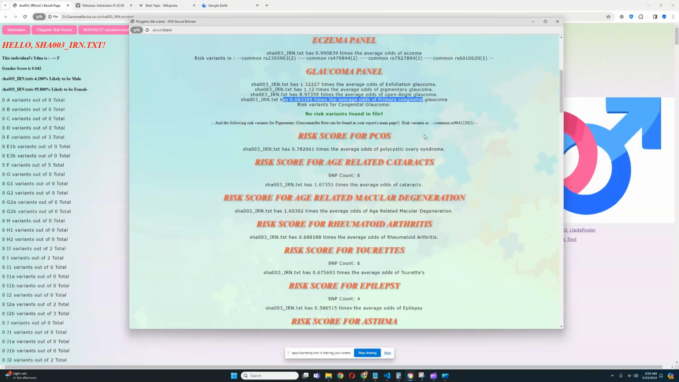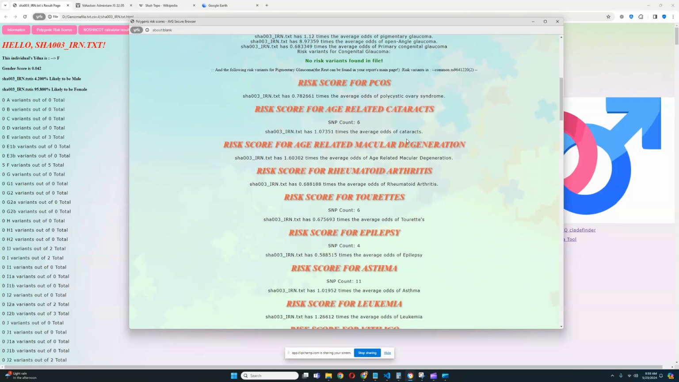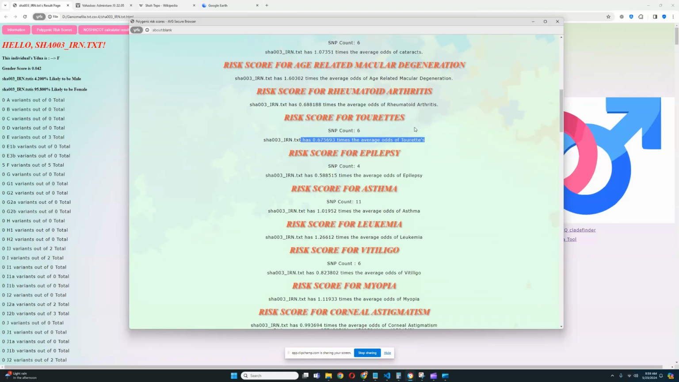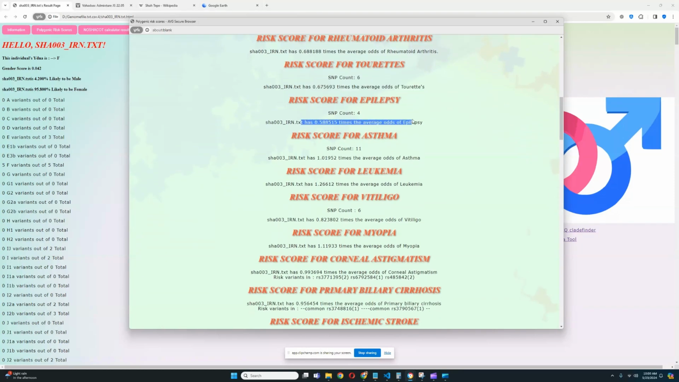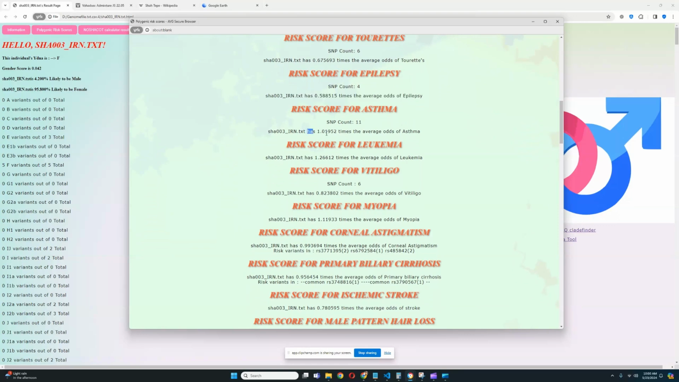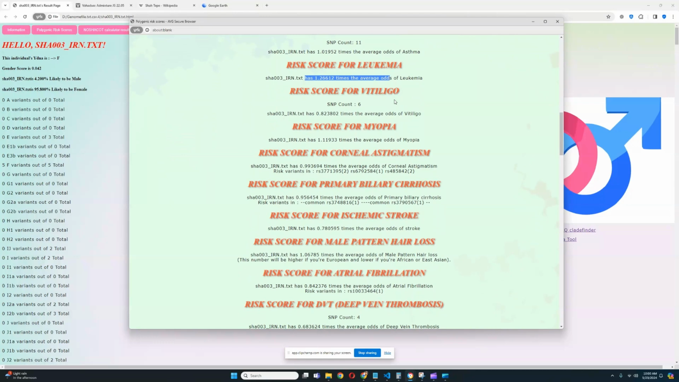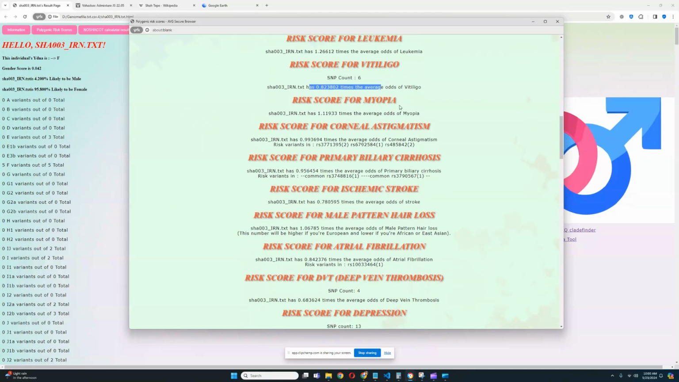Okay, for polycystic ovary syndrome, below average odds for that. For cataracts, slightly above average odds for that. For age-related macular degeneration, slightly above average odds for that. For rheumatoid arthritis, below average odds for that. For Tourette's, below average odds for Tourette's. For epilepsy, very below average odds for epilepsy. For asthma, average odds for asthma. For leukemia, slightly above average odds for leukemia. Slightly below average odds for vitiligo.